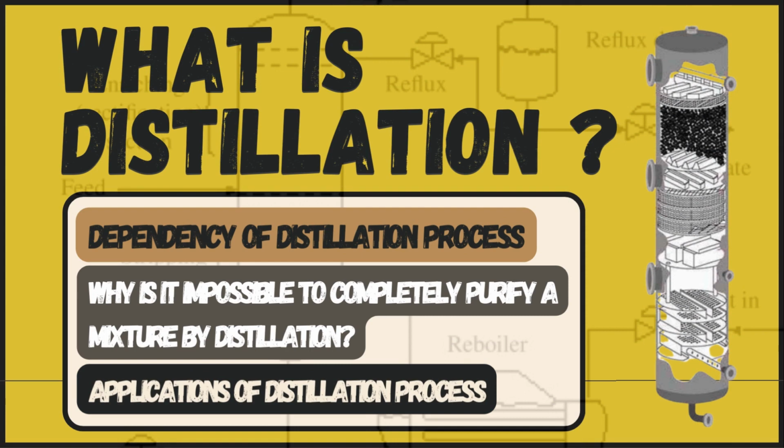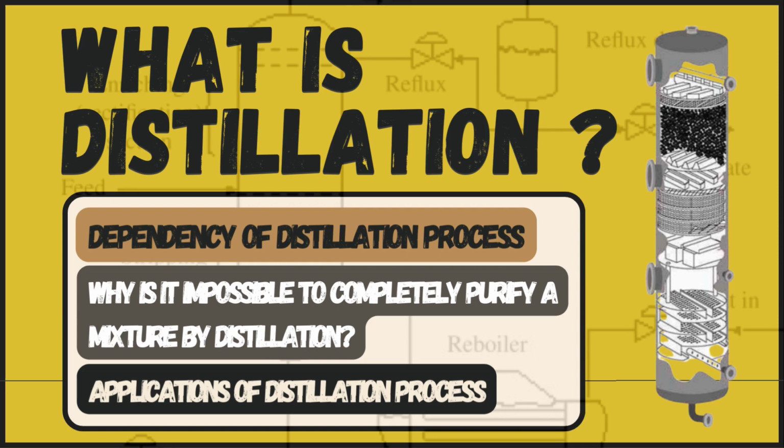From this video, we are going to start a new series on the topic of distillation. Particularly in this video, we are going to discuss what distillation is, and which laws distillation depends on. We'll also discuss why a mixture does not have multiple boiling points. Furthermore, we will discuss why it is impossible to completely purify a mixture by distillation. We will also look at an example on the history of distillation, and at the end we will discuss the applications of distillation.